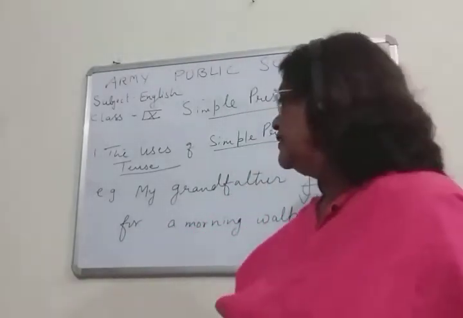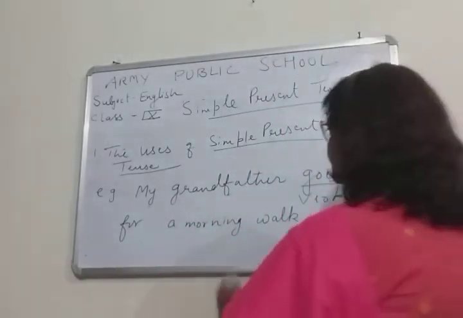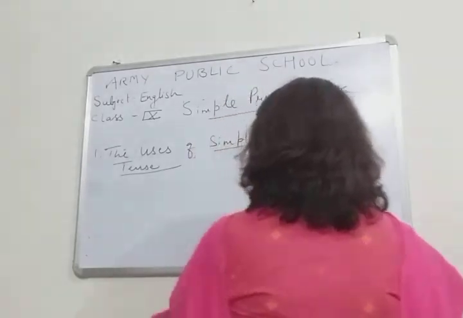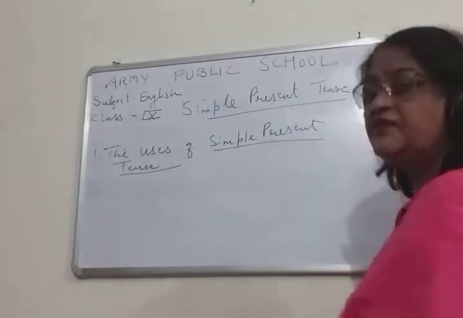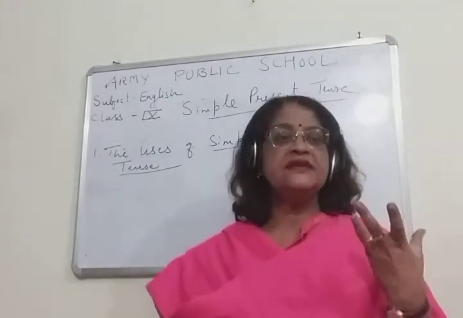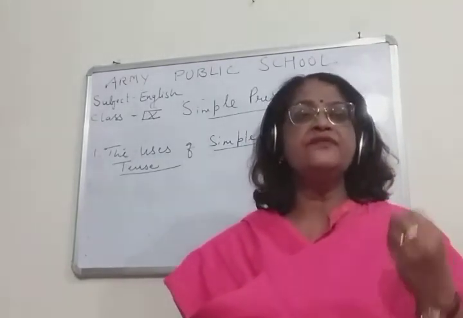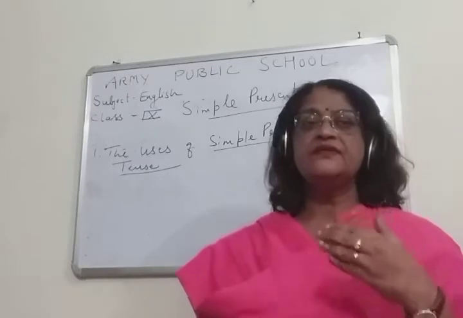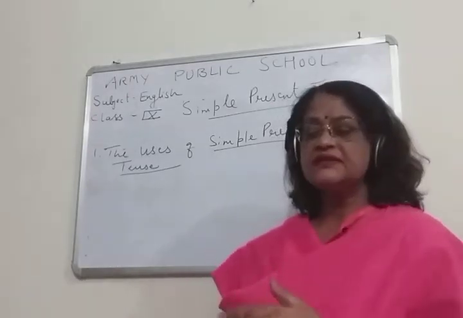Children, second, when we express a general truth or scientific principle or some fact. So children, when do we use this simple present tense?